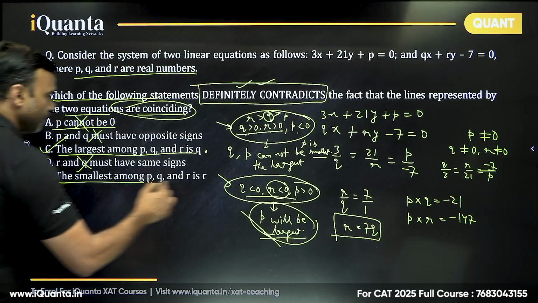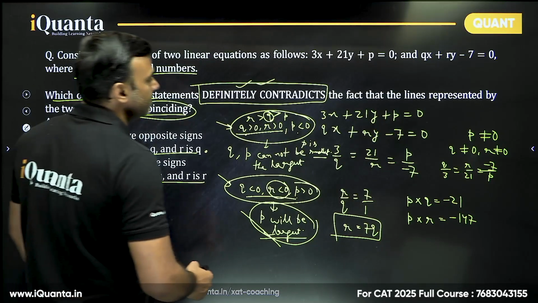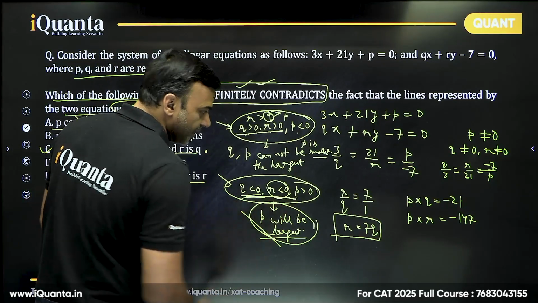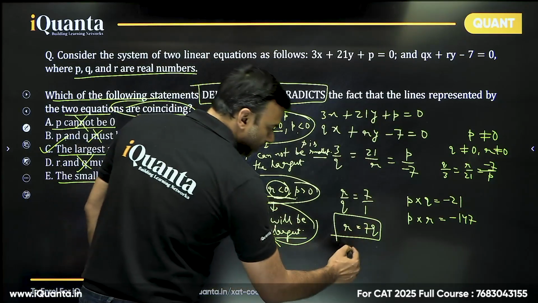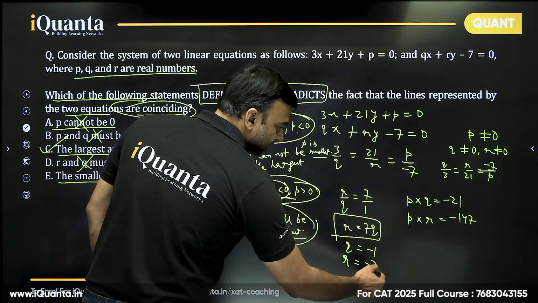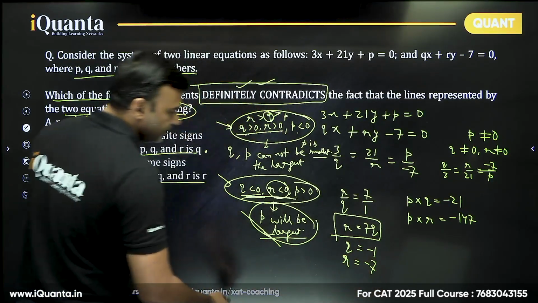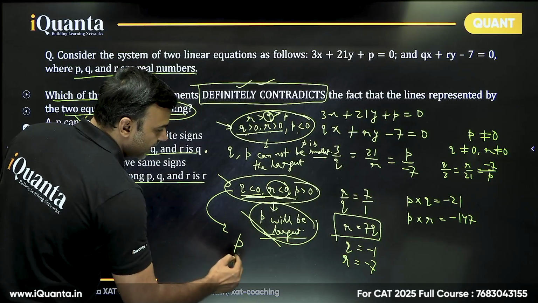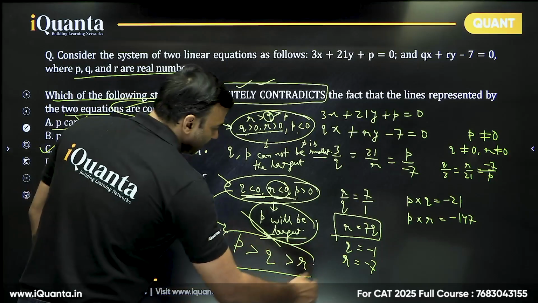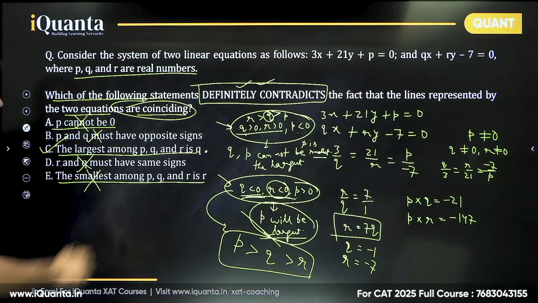The smallest among PQR is R. Is that a possibility? That is a possibility here. Yes. In that case, if you see both are negative, for example, if you just take Q equal to minus 1, R will be minus 7. So clearly R is the smallest. So in this case, P is the largest, then Q, and then R. So R is the smallest is a possibility, so that also cannot be the answer.